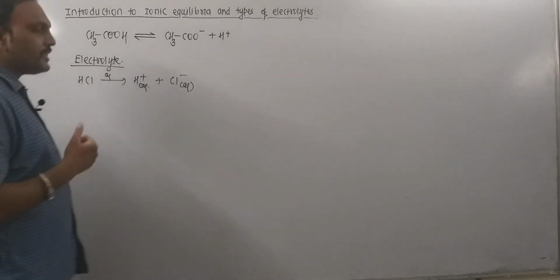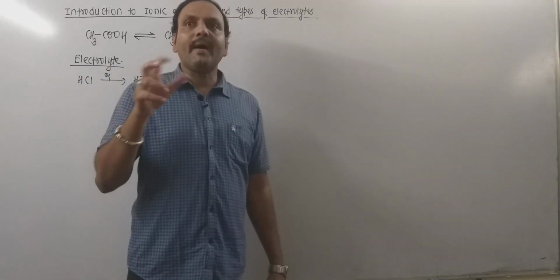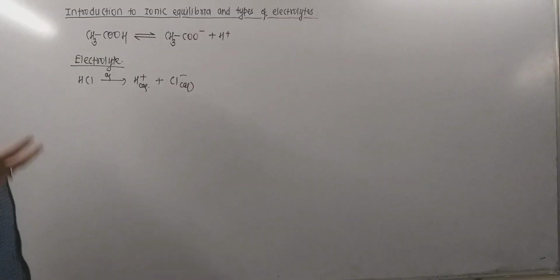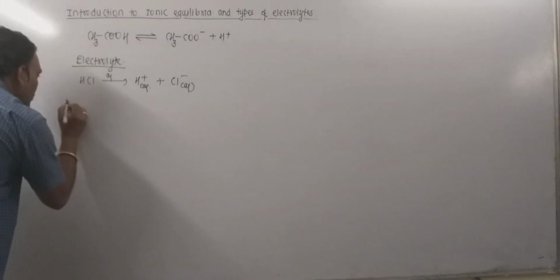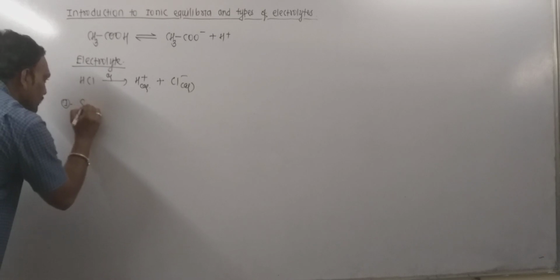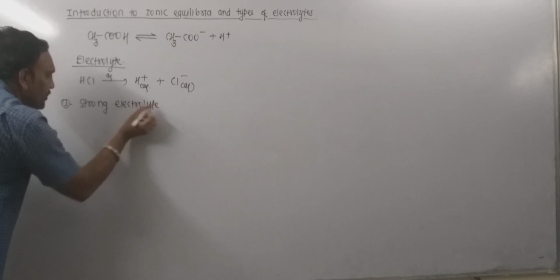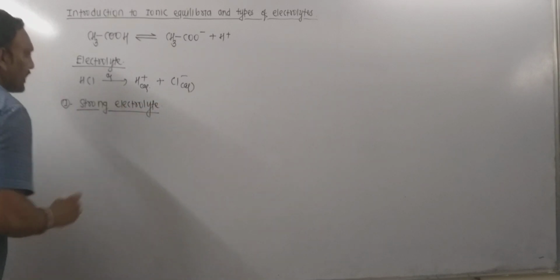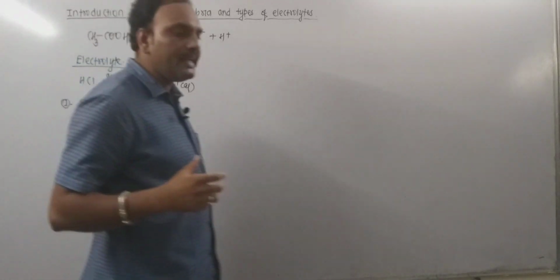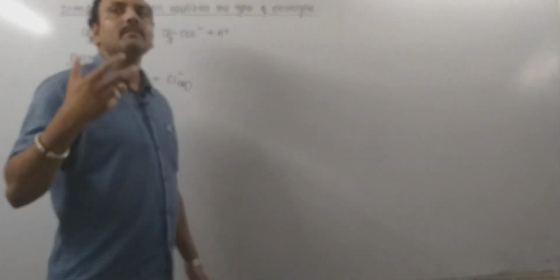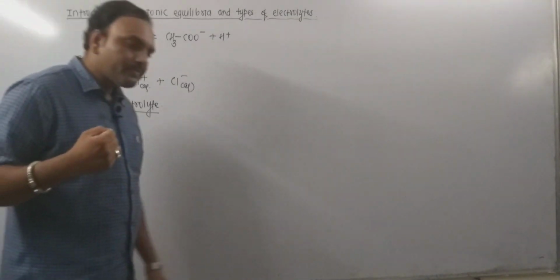Now on the basis of the extent of ionization, electrolytes may be classified into two types. The very first type to be discussed is the strong electrolyte. As the name indicates, strong electrolytes are ionized completely, up to 100%.